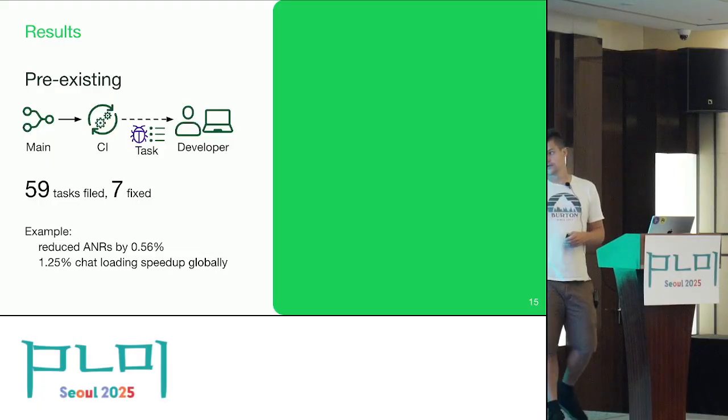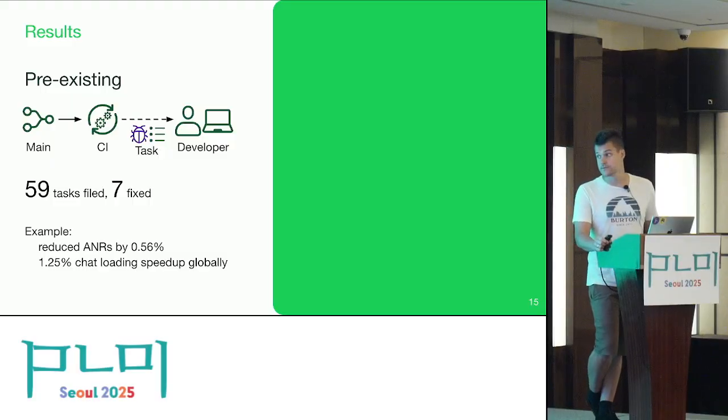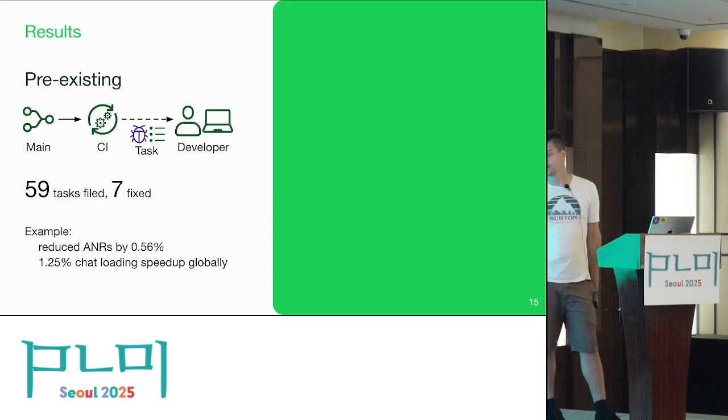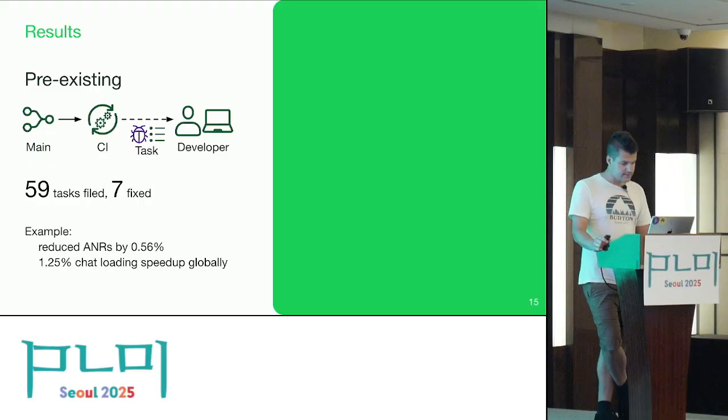and the number of app not responding crashes were reduced by 0.5%, which again doesn't seem like a huge number, but considering that WhatsApp has more than 2 billion users, this is actually quite a big number. And it also made chat loading for everyone 1.25% faster, which again, at a scale of WhatsApp is actually a considerable win.